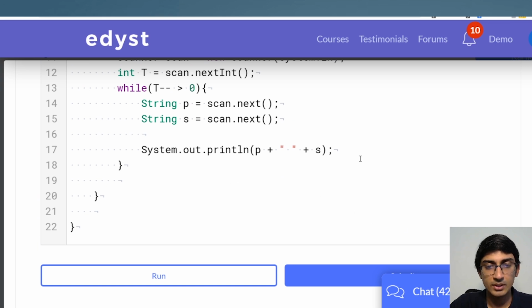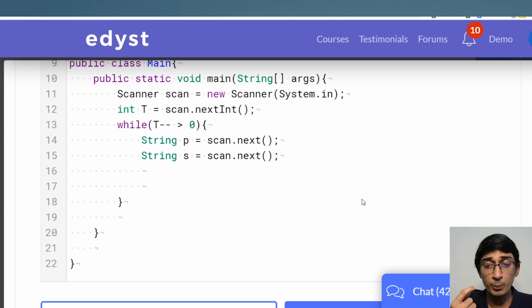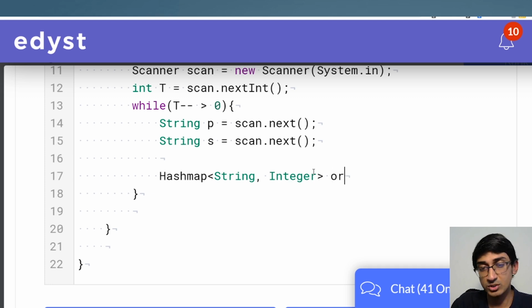So now what we need to do is store the position of each alphabet in p into a new map. How will we do it? We're going to create a new map here, a HashMap. It's going to be a String to Integer map, and let's call this one order.